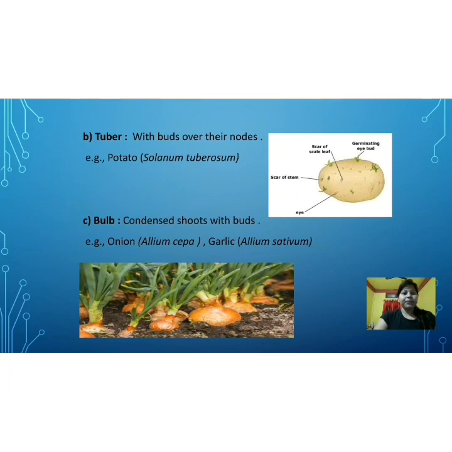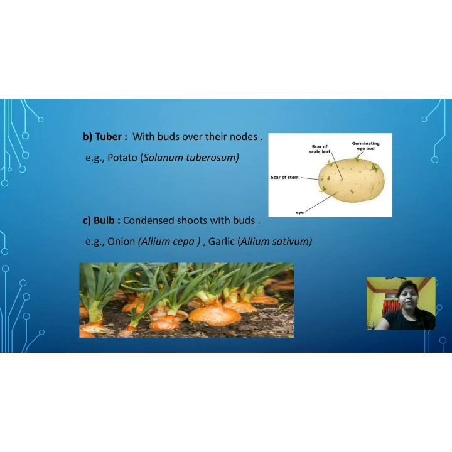We have seen underground stem. So propagation by stem, number 1 type is underground modified stem. Some of the examples are rhizome. Rhizome is the vegetative part, a modified stem, that takes part in asexual reproduction, by which they increase their number.